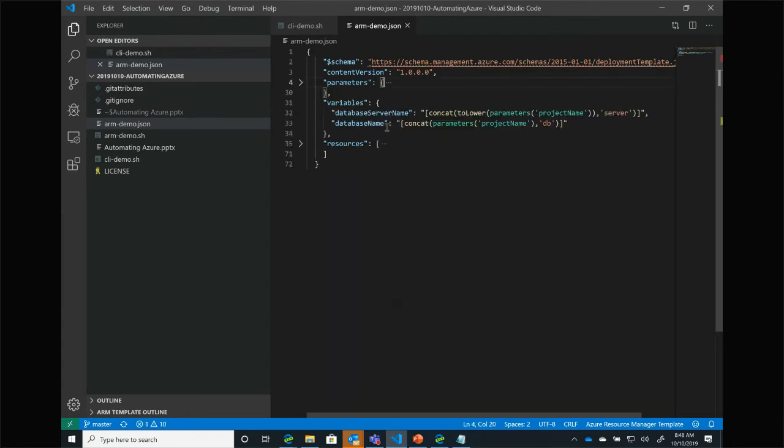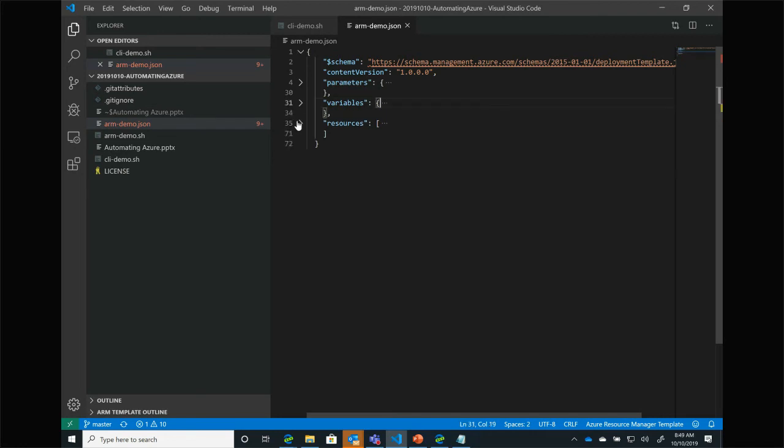I then am calculating some data inside of my ARM template. Namely, I want to take the project name that was passed in, lowercase it in the case of my database server name, and then concatenate it with another word. So I'm going to take project name and concatenate the word server on the end to come up with my database server name. Take the project name, concatenate the word DB on the end, and come up with my database name. So this gives me the ability to create new data inside of my ARM template.